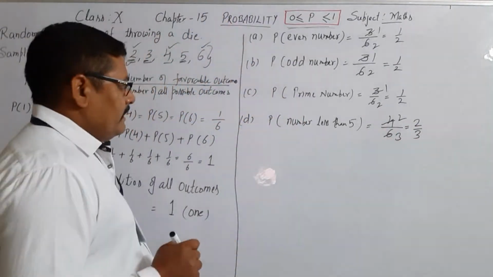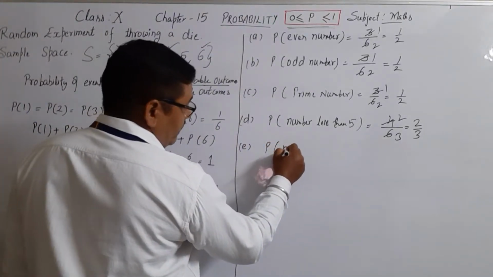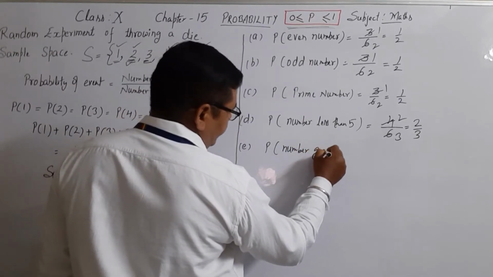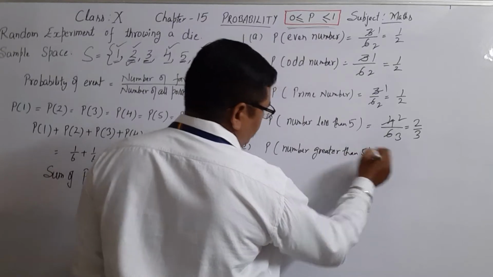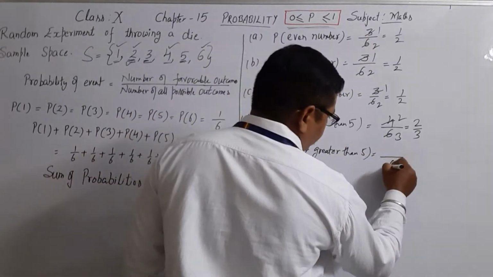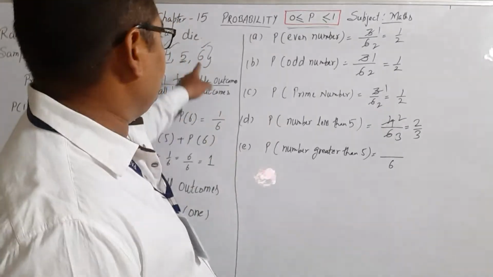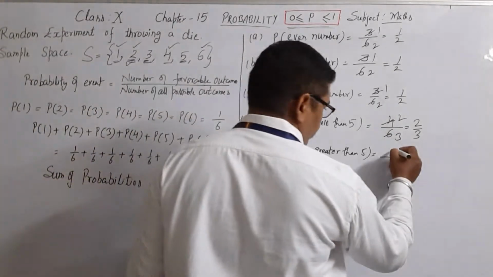Now, if I want to find the probability of number greater than 5, total outcomes 6, and the only number which is greater than 5 is 6. So in favor of this event, there is only one outcome.